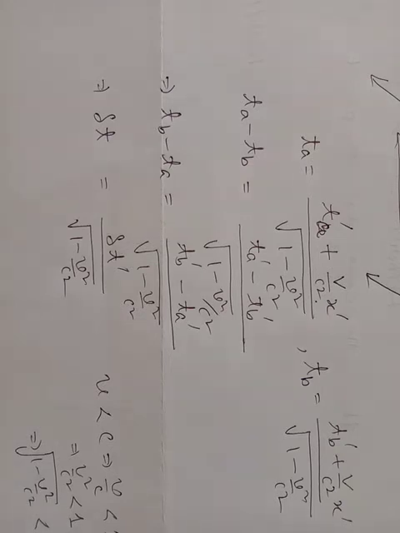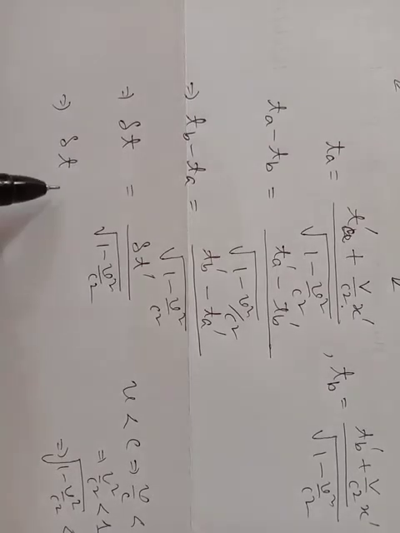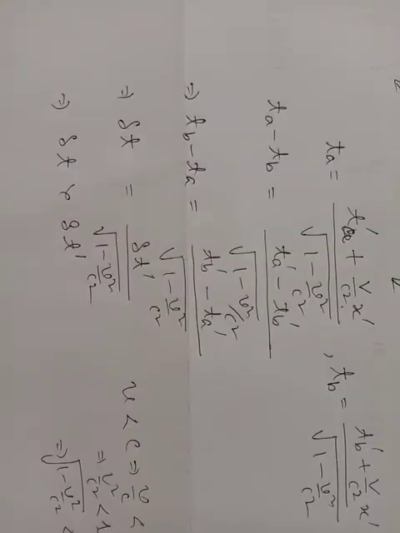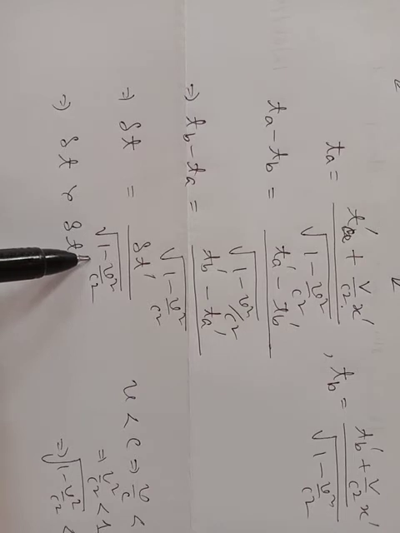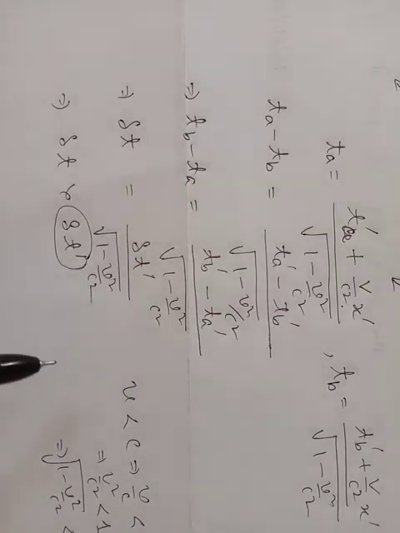Since this term is less than 1, this implies delta t is greater than delta t dash. This means that the time interval in the moving frame, that is your delta t dash, appears to be longer, that is, it is dilated by a factor 1 by under root 1 minus v square by c square, and so this is called time dilation.